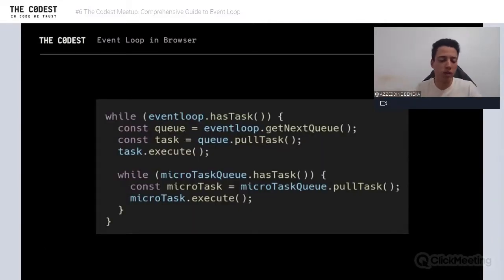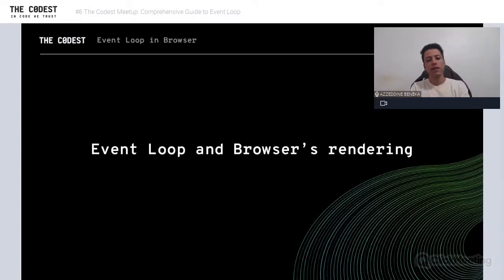If there is anything, we'll wait for the task. So to resume, this is the program of the event loop. We have an event loop that will check infinitely while running. We check if there is a task in the event loop. Yes, get the next queue, for example poll or timer, and pull only one task, execute that, then go check if there is any task in the microtask queue, execute all of them, and do that again, right?